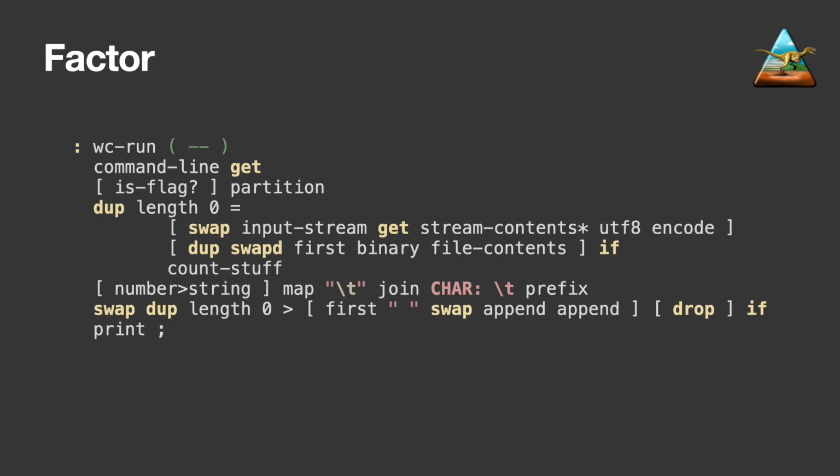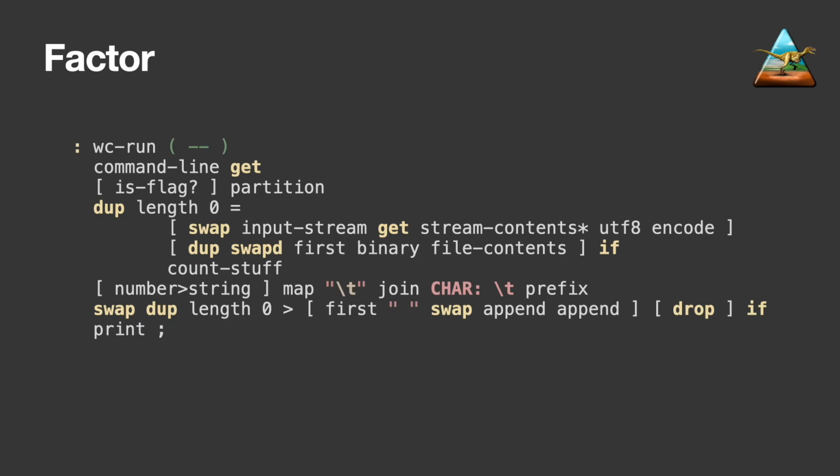Reading the file was extremely straightforward. We passed the list of non-flag arguments to first, which takes the first element. We set the stream to binary mode and then just read the file contents. Then whatever bytes we've read from either stream gets passed to count stuff, which you saw in the previous slide. We have an example of map, which is extremely simple syntax again. We're just converting each number in the counts to a string so that we can print it. This uses the string join method as well.